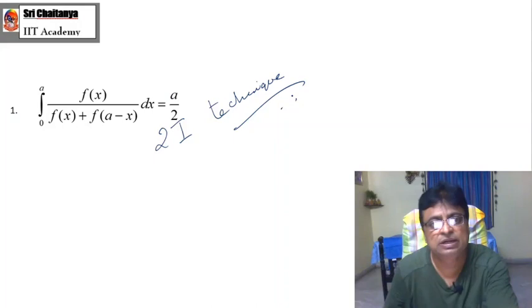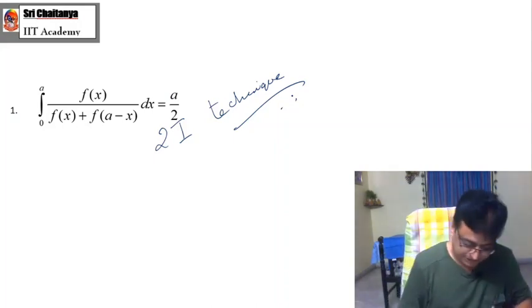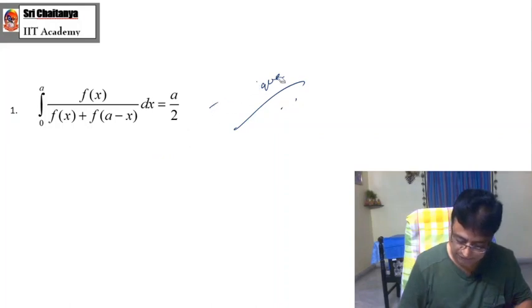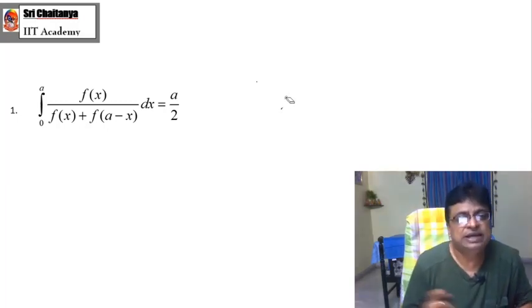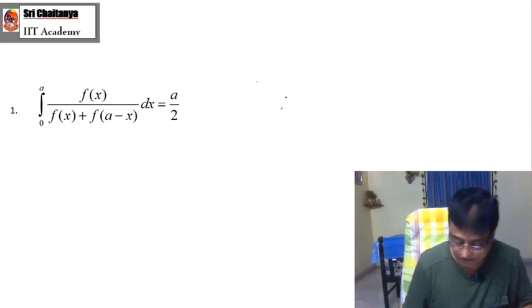Okay my friends, now let us see. First, here I am proving one standard result. Of course, this result you have to learn by heart because these are the standard result properties. Here I am using the 2I technique. Why is it called the 2I technique? This I will explain.